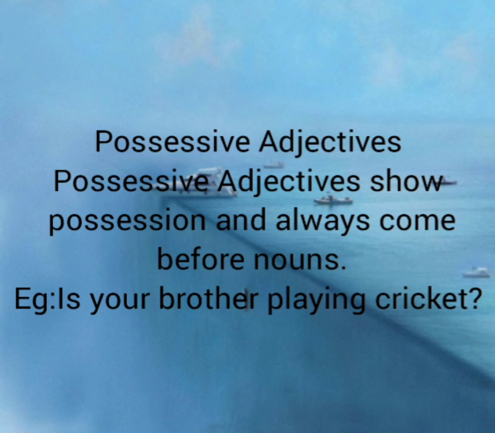Possessive adjectives show possession and always come before a noun. Example, is your brother playing cricket? Is your brother. It's also showing possession. Is that your brother playing cricket? Such kind of possession we can express by using possessive adjectives. Is your brother. That also shows possession. It comes before a noun. This is a possessive adjective.